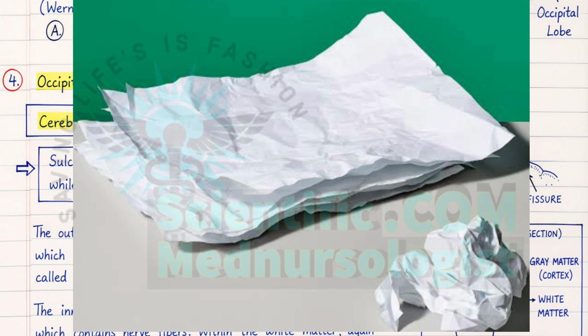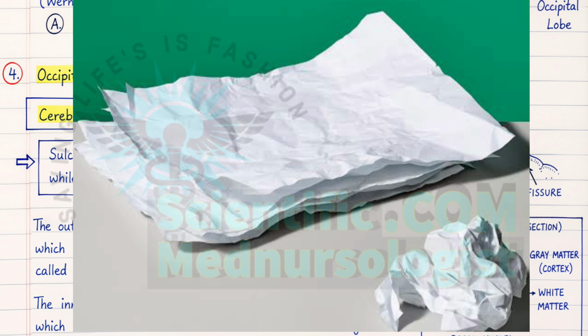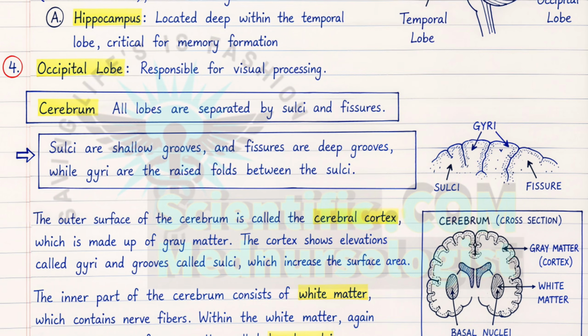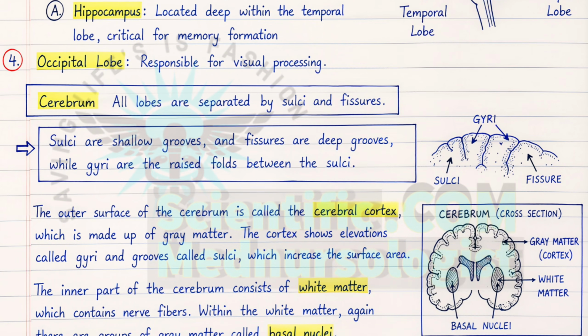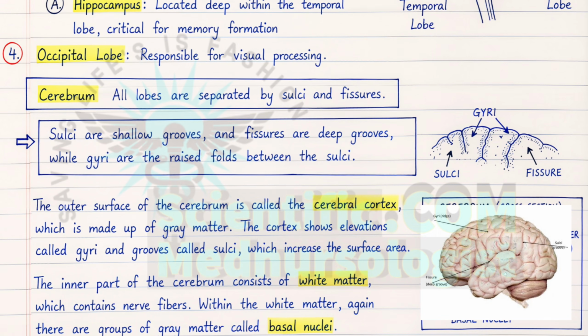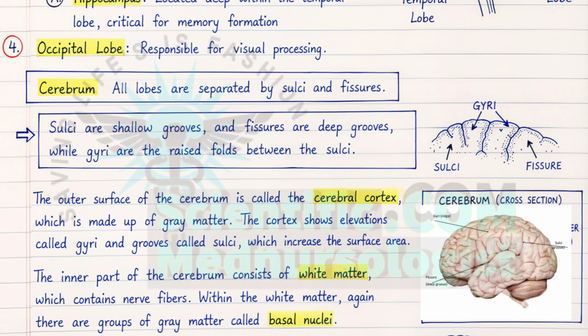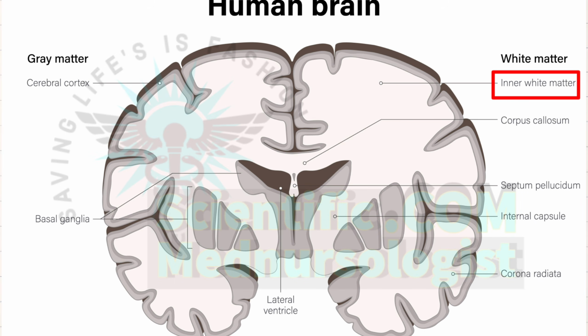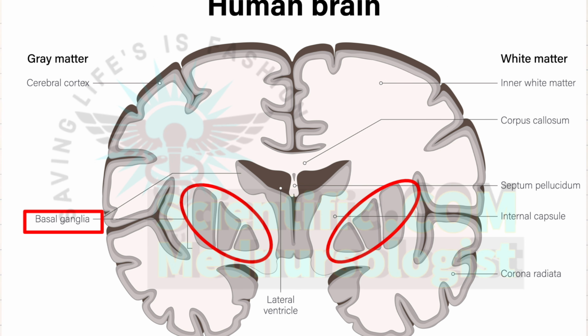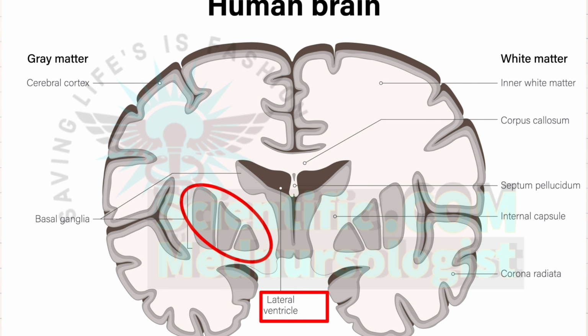It's like when you squeeze a paper, it becomes small. In the same way, the normal big-sized brain forms gyri and sulci so that it can easily fit in a small cranial cavity. The inner part of the cerebrum consists of white matter, which contains nerve fibers. Within this white matter, there are again groups of gray matter called basal nuclei, and the cerebrum also contains cavities called lateral ventricles, which are filled with cerebrospinal fluid.